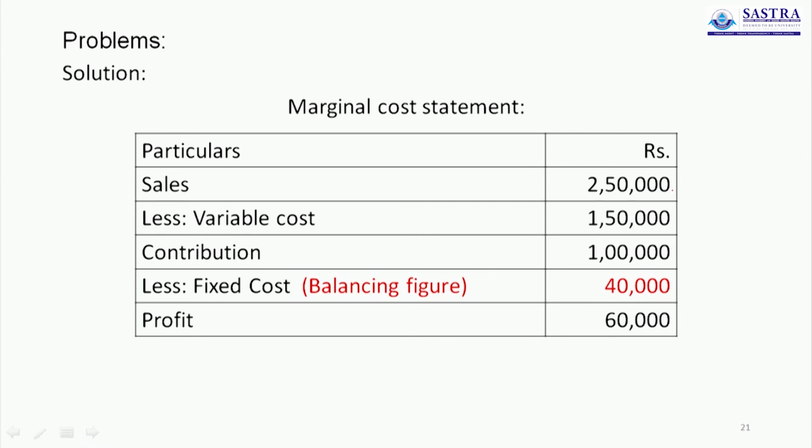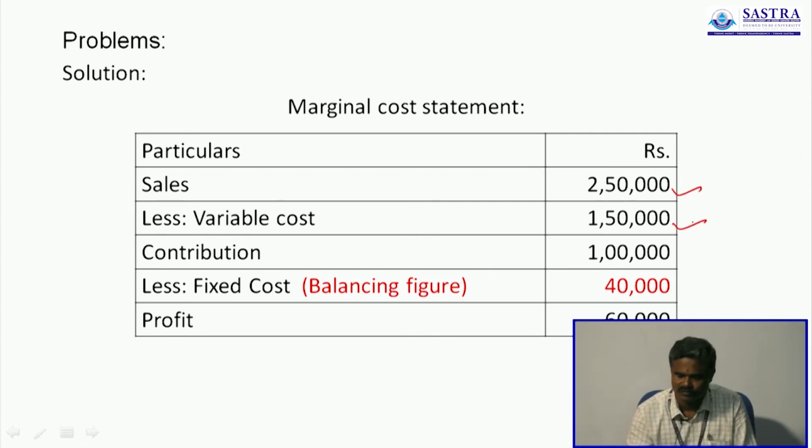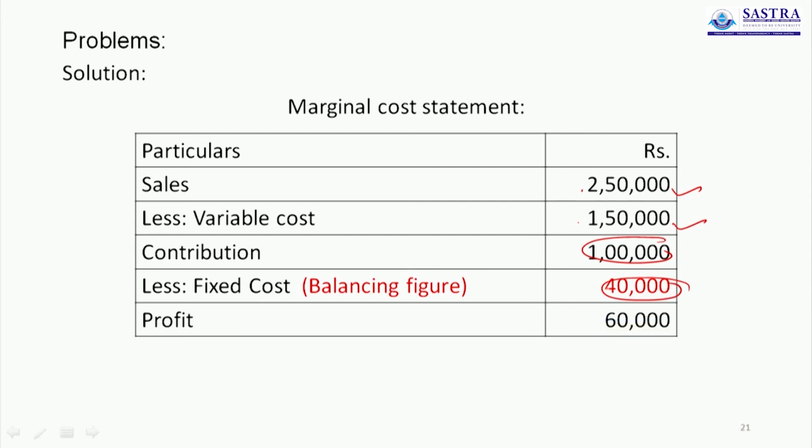So sales is 2,50,000, variable cost 1,50,000, so contribution is 1,00,000. The difference between 250 and 150 is 1 lakh. Less fixed cost, it is not given, so leave it blank. Then profit, you write the given figure, then here you take the difference between these two. So this is the answer, 40,000. So fixed cost is the answer of this problem.